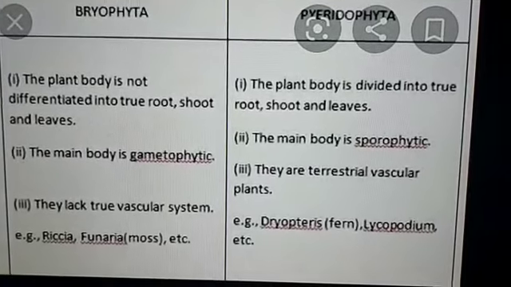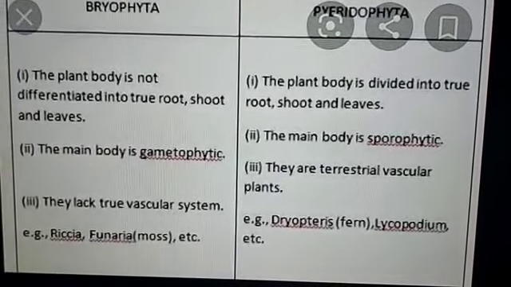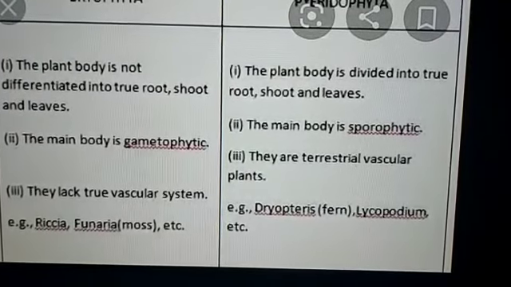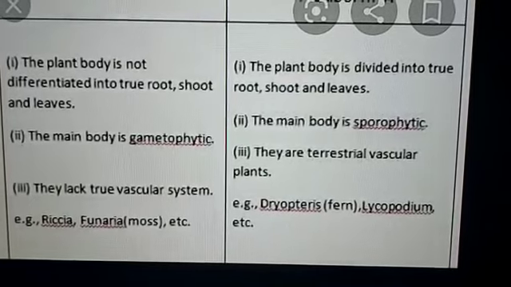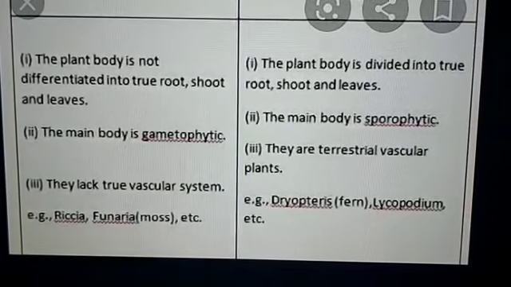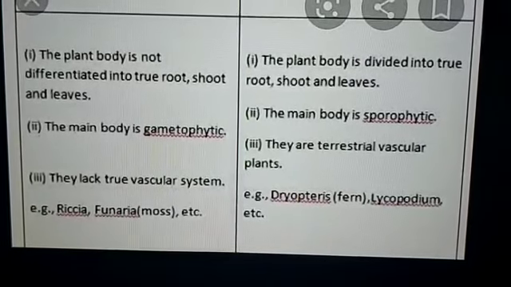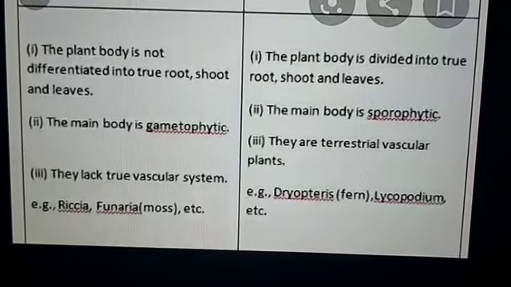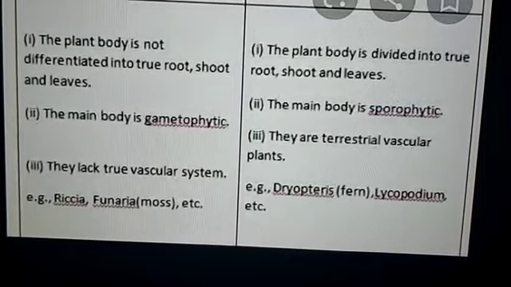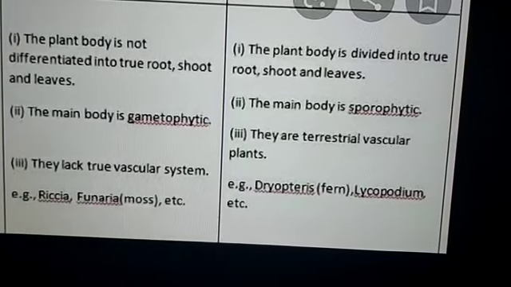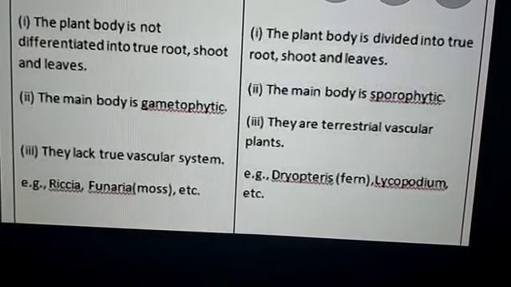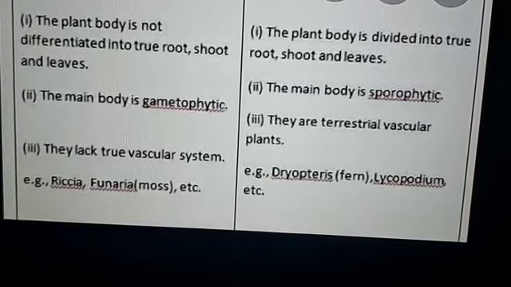In the same way, we can see some differences between bryophytes and pteridophytes. In bryophytes, the plant body is not differentiated into root, shoot and leaves. Here in pteridophytes we can find a root system, shoot and leaves. Mainly the body is gametophytic in the bryophytes, and in the pteridophytes it is sporophytic. They lack a true vascular system in the bryophytes. Here we can find a vascular system, that means xylem and phloem transporting water and food. Examples of bryophyta are Riccia and Funaria. Funaria is a type of moss. Pteridophyta examples are Dryopteris and Lycopodium.